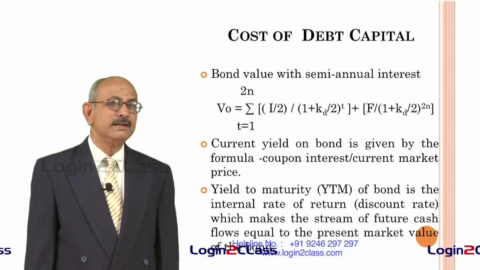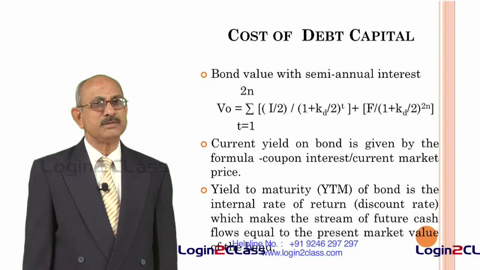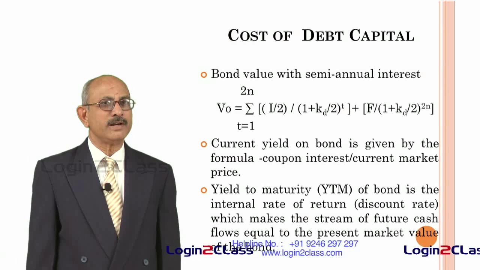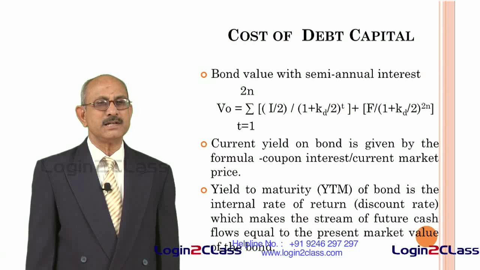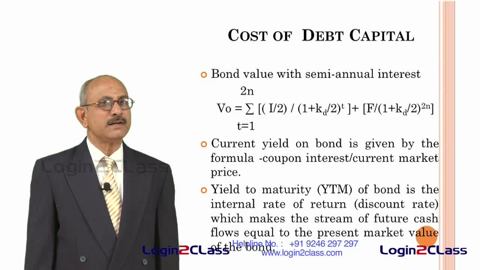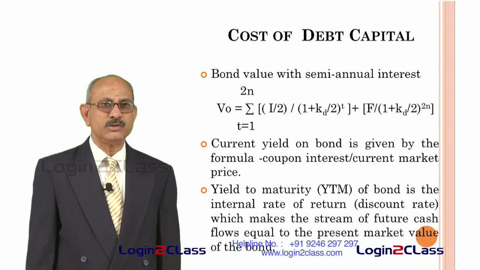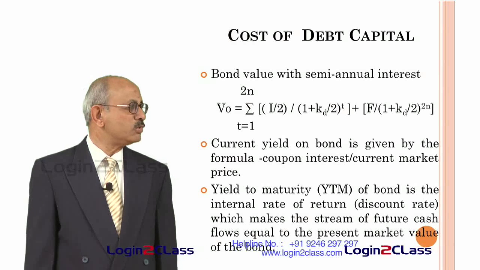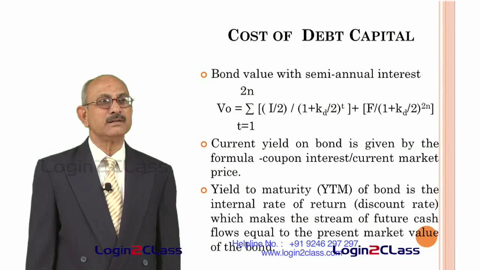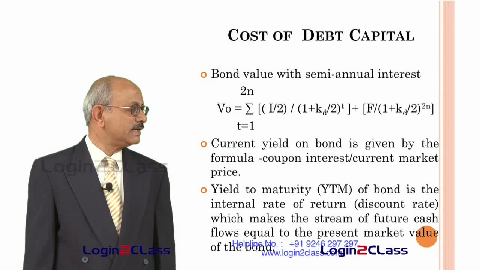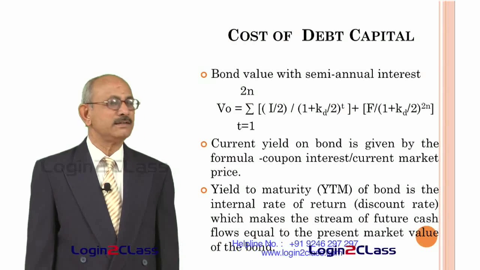That means it is the cash flow which you are getting in terms of interest divided by what you have actually invested. Because you have invested at the current market price, your actual yield may be less than the interest which you are receiving or maybe more, depending on the market price, which is either more than the face value or less than the face value.